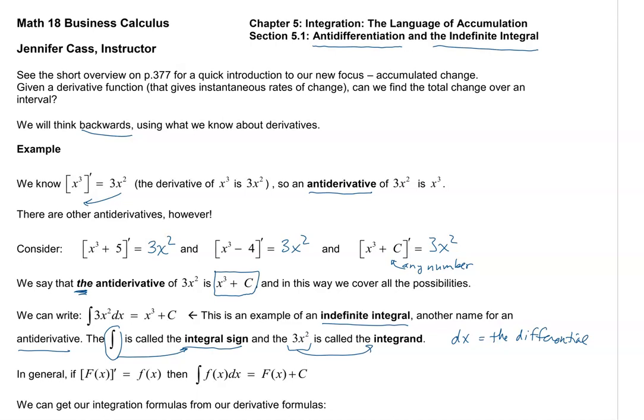And so in general, if the derivative of some function, which often we label with a capital F of x, is lowercase f of x, then we can integrate back, antiderivative, the lowercase f of x, with the notation, integral sign and the dx around it. And we get back the original function, but we put this plus C to acknowledge that when we take the derivative of a constant, it disappears. We don't know if it was there or not. Okay, just takes a little getting used to.